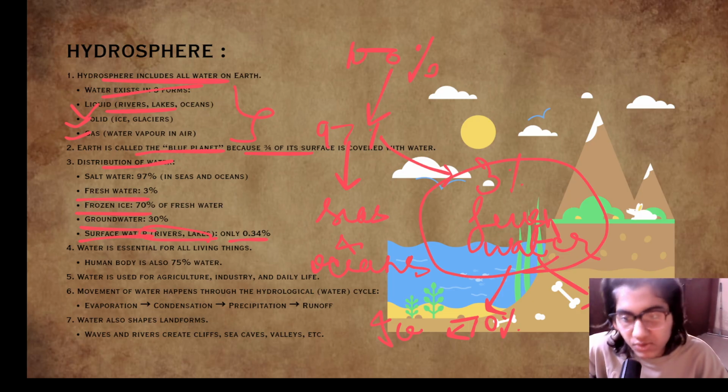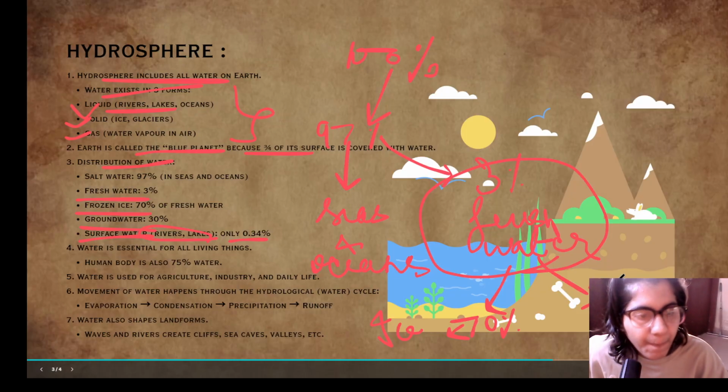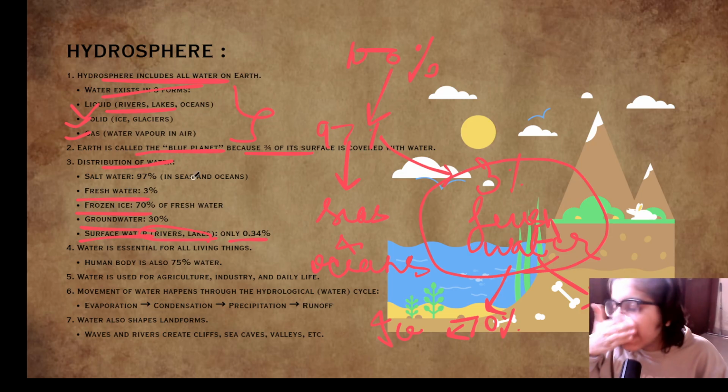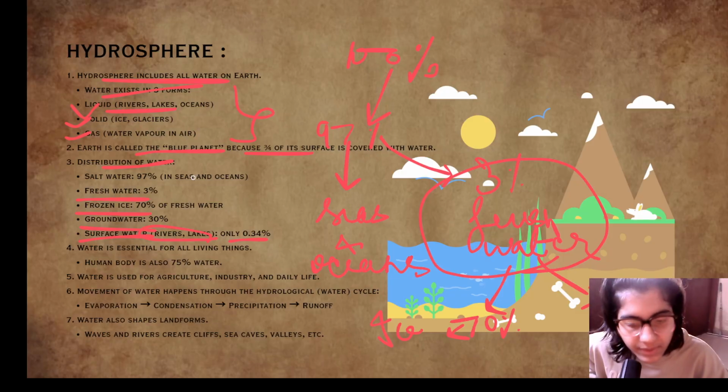From that also, the groundwater we can use, and the surface water, rivers and lakes, only 0.34%. Okay, means rivers and lakes you can drink from it, 0.34%.